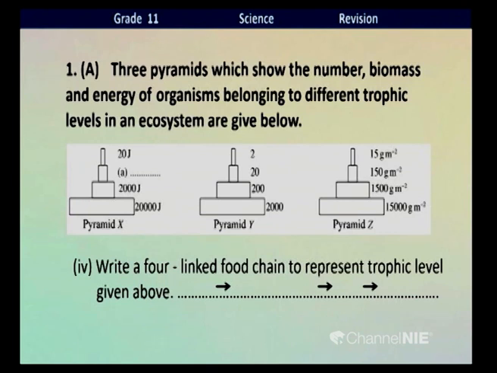You know, children, when a food chain is written, always the first link of the food chain must be a green plant or a part of it. Don't forget, children, first link must be a green plant or a part of it.